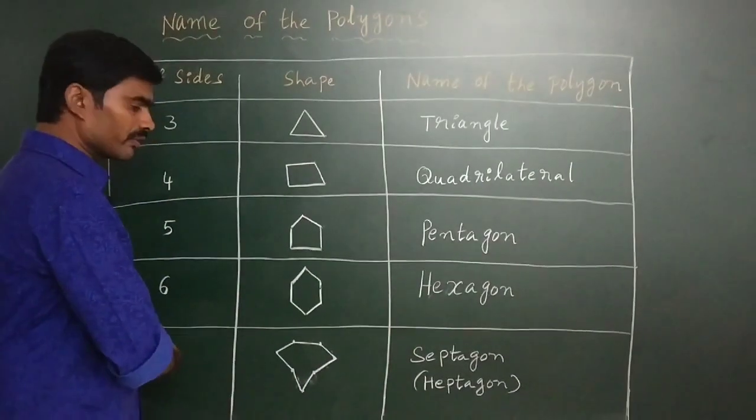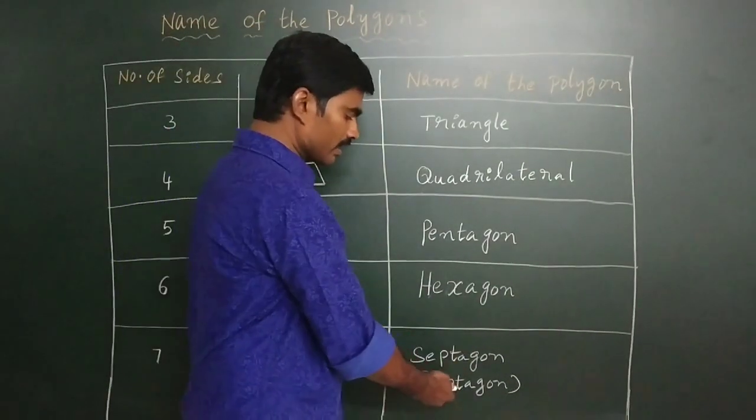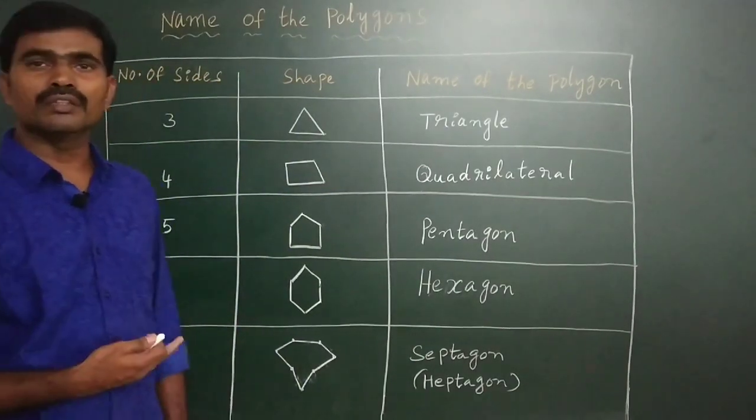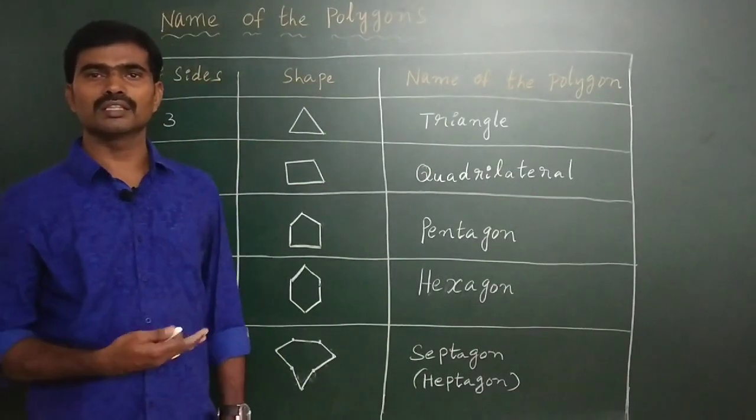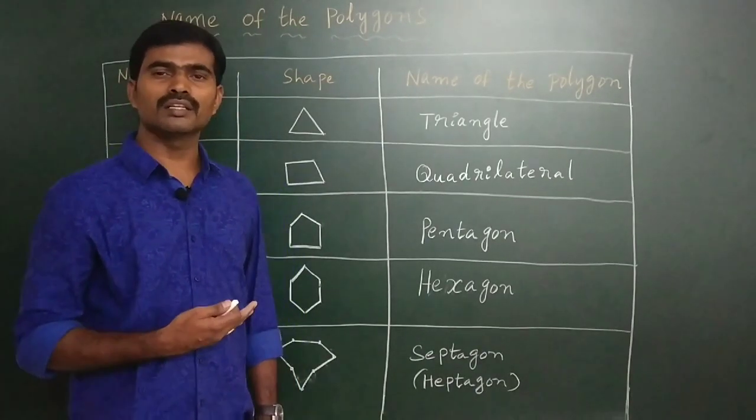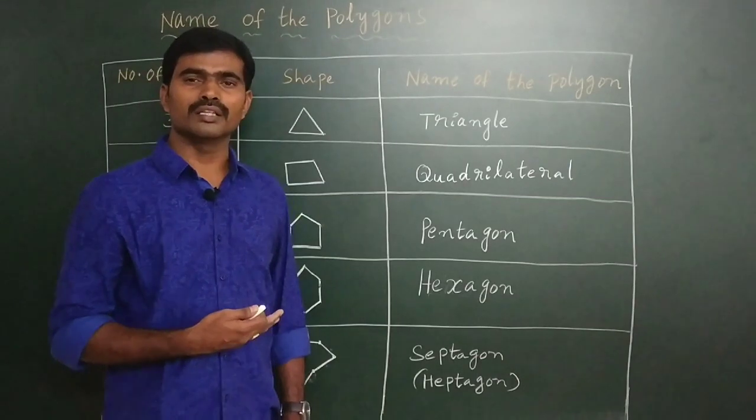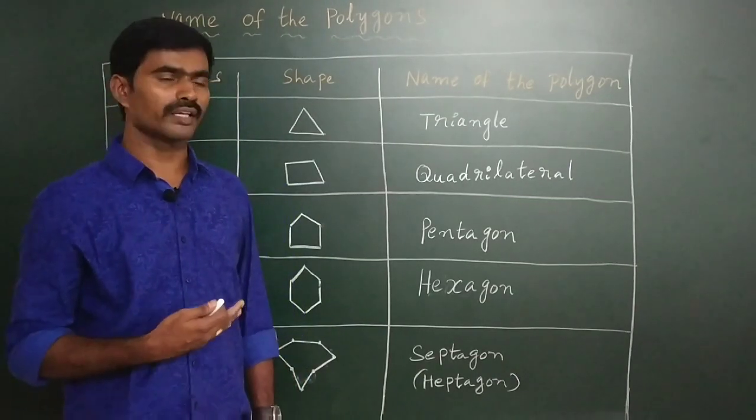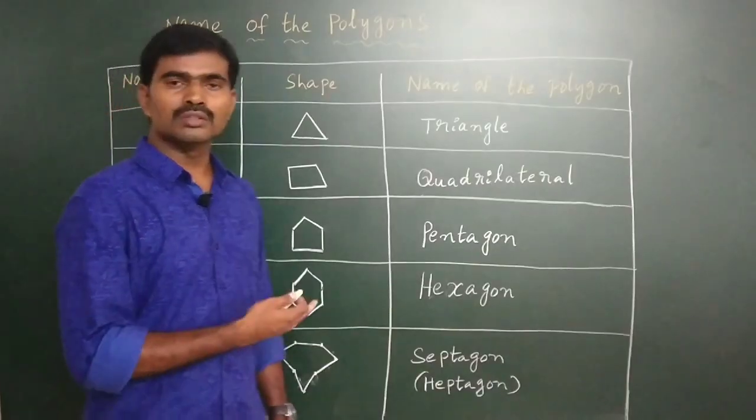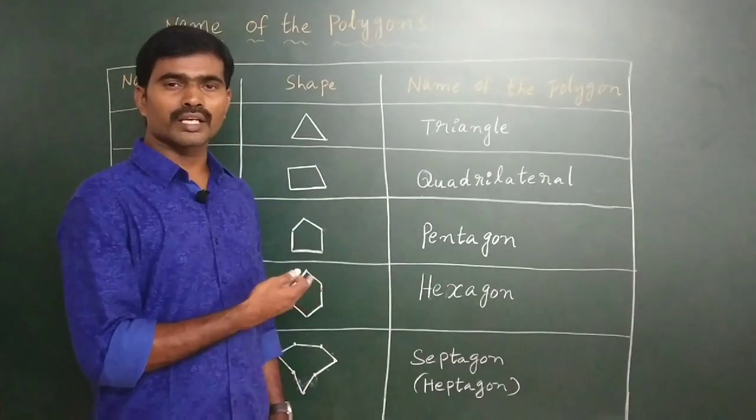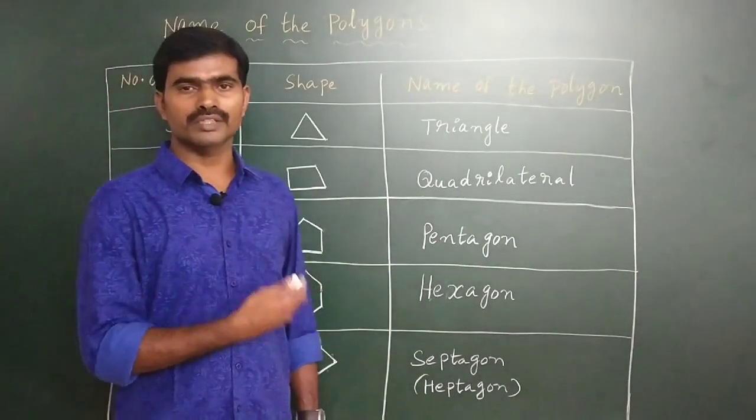A polygon with 7 sides is called a septagon or heptagon. A simple polygon with 8 sides is called an octagon. A simple polygon with 9 sides is called a nonagon. A simple polygon with 10 sides is called a decagon. So these are some polygons according to their number of sides.